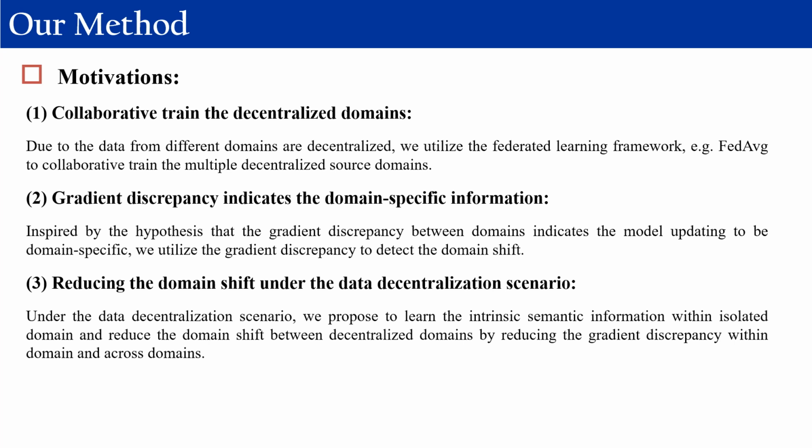2. Gradient discrepancy indicates the domain shift. Inspired by the hypothesis that the gradient discrepancy between domains indicates the model updating to be domain-specific, we utilize the gradient discrepancy to detect the domain shift. 3. Reducing the domain shift under the data decentralization scenario. Under the data decentralization scenario, we propose to learn the intrinsic information within an isolated domain and reduce the domain shift between decentralized domains by reducing the gradient discrepancy within domain and across domains.